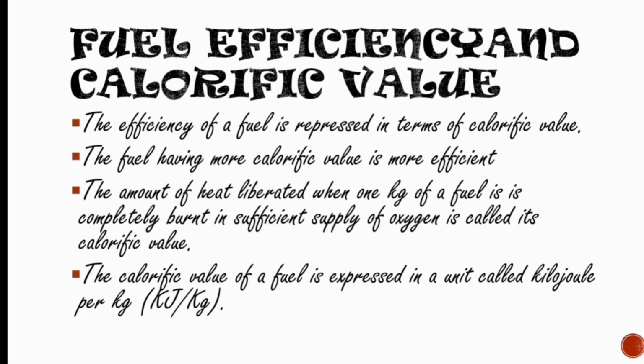Now let us repeat the definition of calorific value. The amount of heat liberated when 1 kg of a fuel is completely burned in a sufficient supply of oxygen is called its calorific value. The calorific value of a fuel is expressed in a unit called kilojoule per kg, kJ/kg.